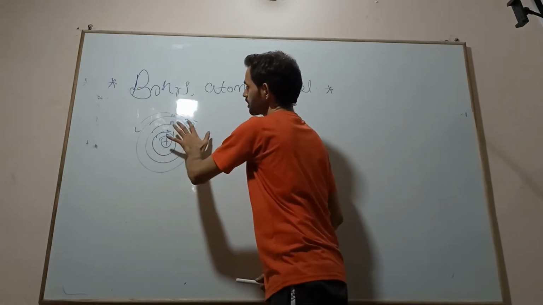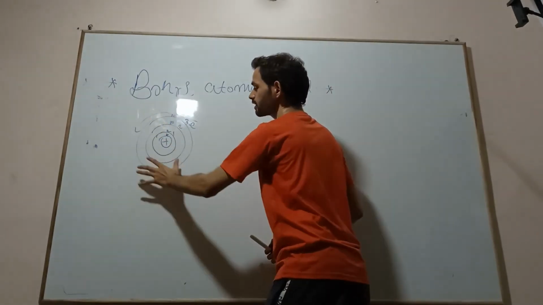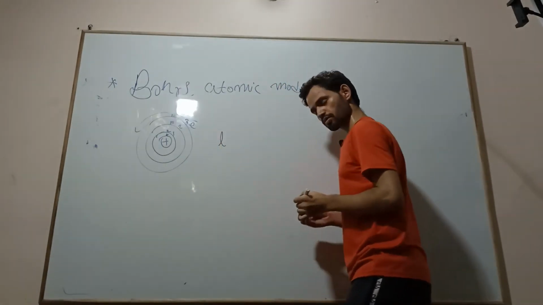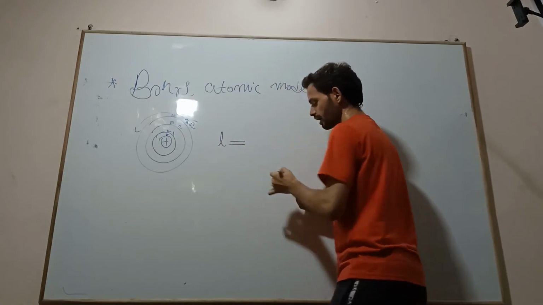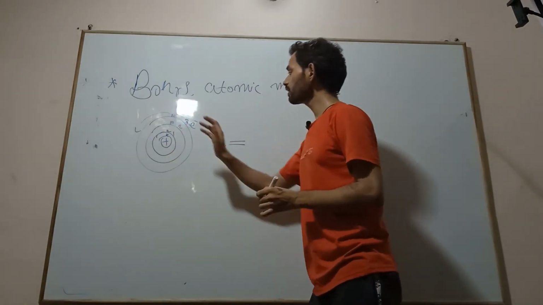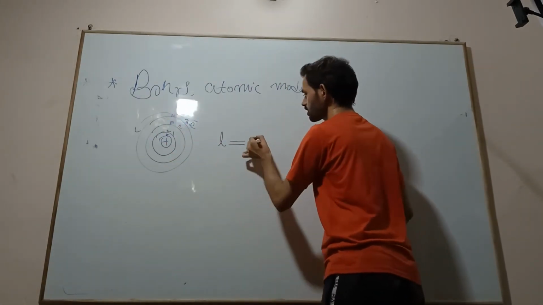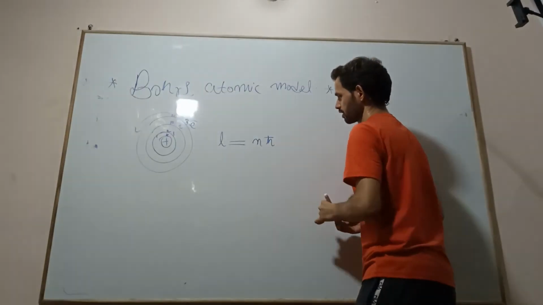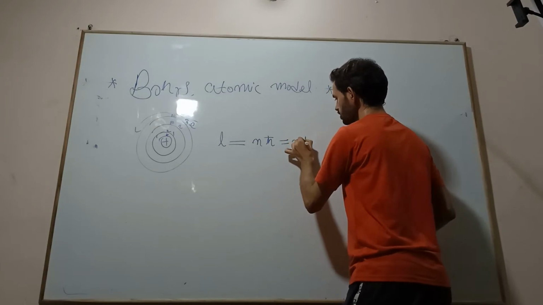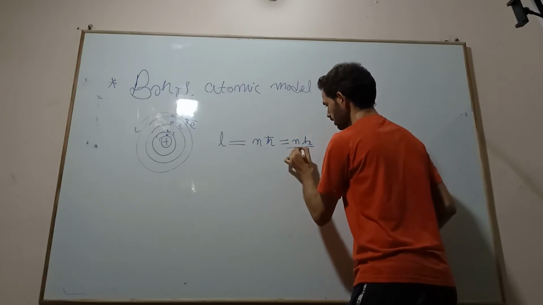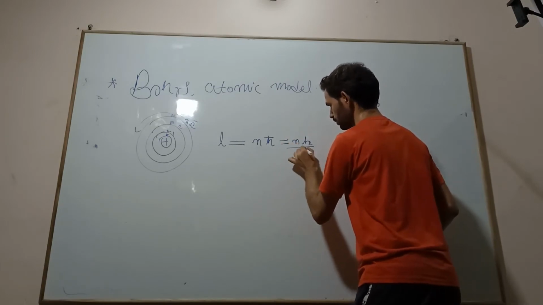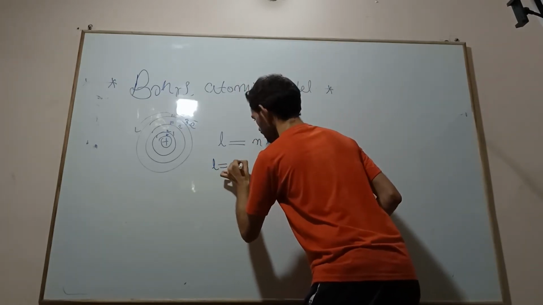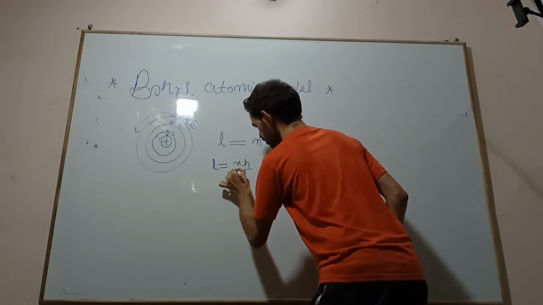In this energy level the electron movement is quantized, so this linear movement is an integral multiple of n h bar, which is nothing but n h by 2 pi.